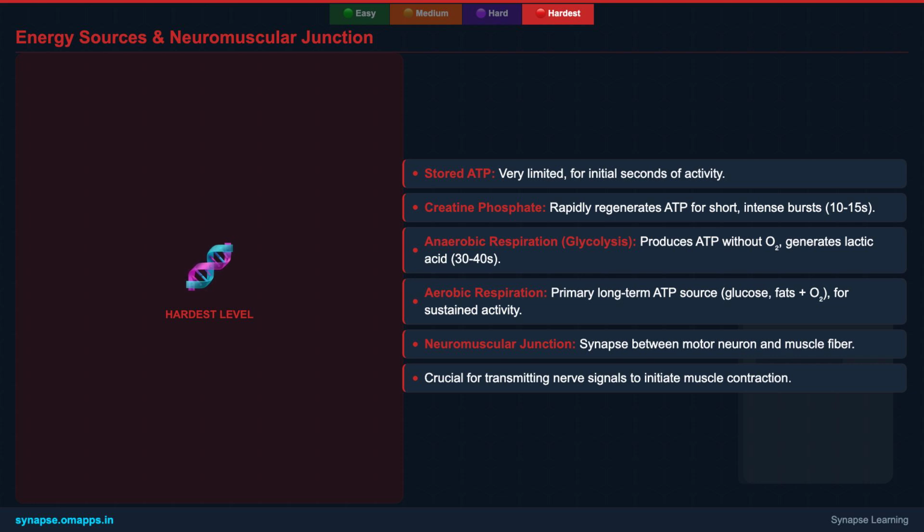For activities lasting a bit longer, say 30 to 40 seconds, anaerobic respiration or glycolysis kicks in. This process breaks down glucose without oxygen to produce ATP, but it also generates lactic acid, which contributes to muscle fatigue.